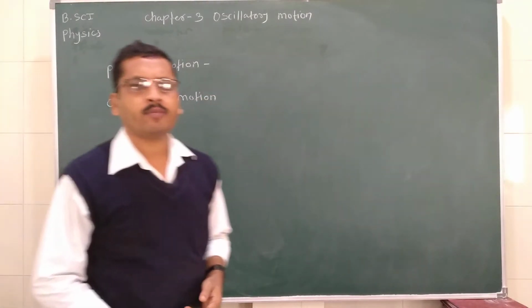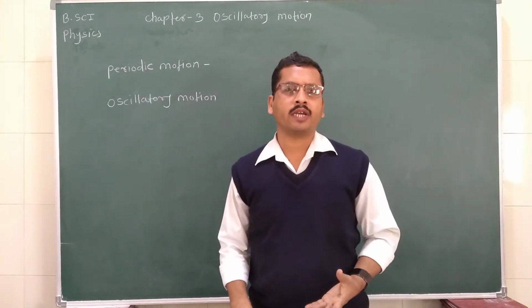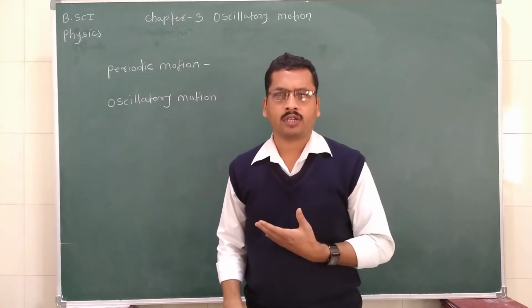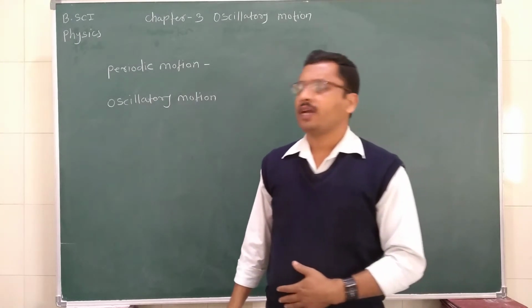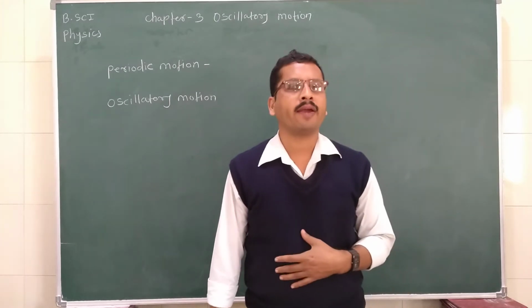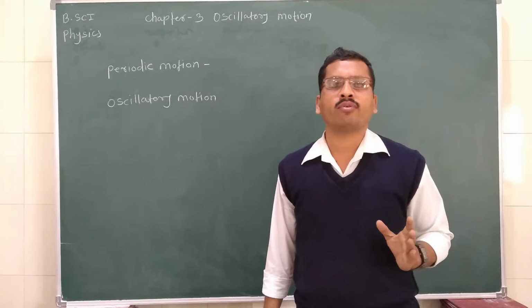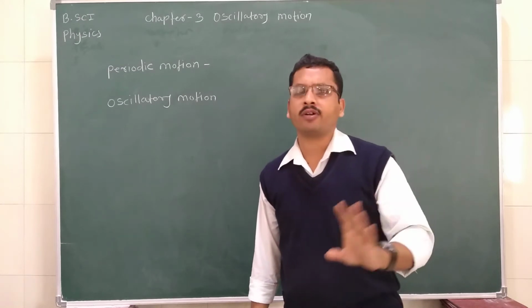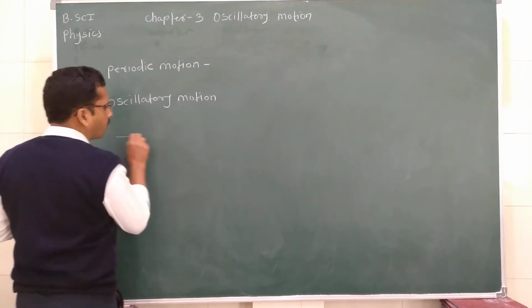So what is oscillatory motion? Oscillatory motion is the motion of an object about the mean position. It can also be defined as the to and fro motion, or back and forth motion, of an object about the mean position. So what is the back and forth, the to and fro motion?